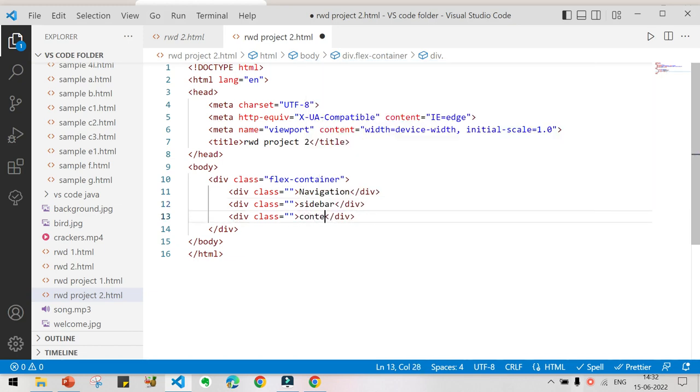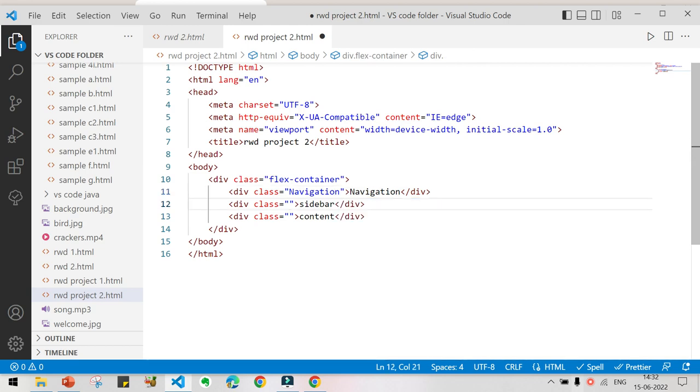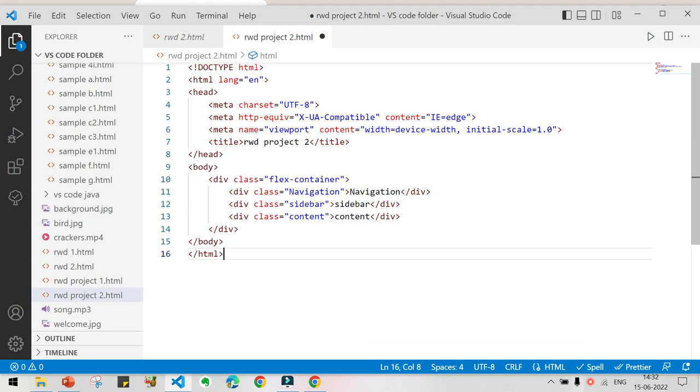And then we have to give a class name for each of the divs. So give navigation as the class name, here you can give sidebar as the class name, and here you can give content as the class name. Now press Ctrl S.